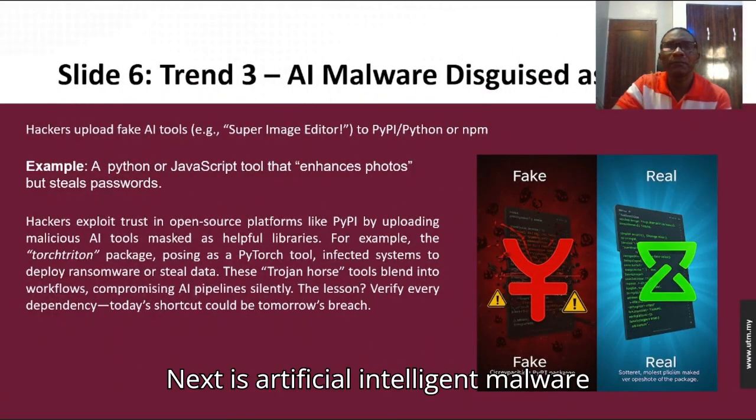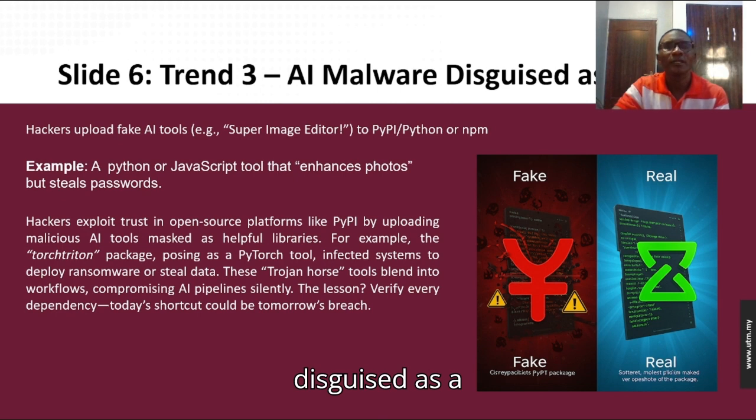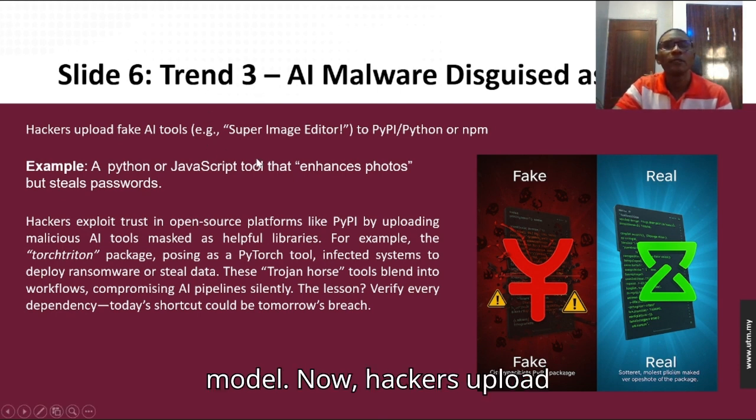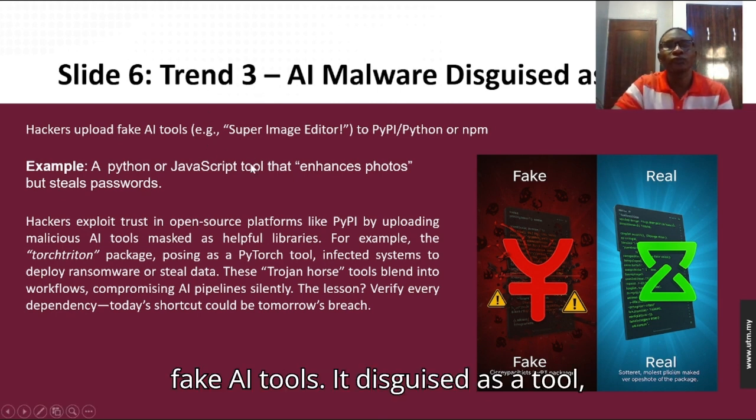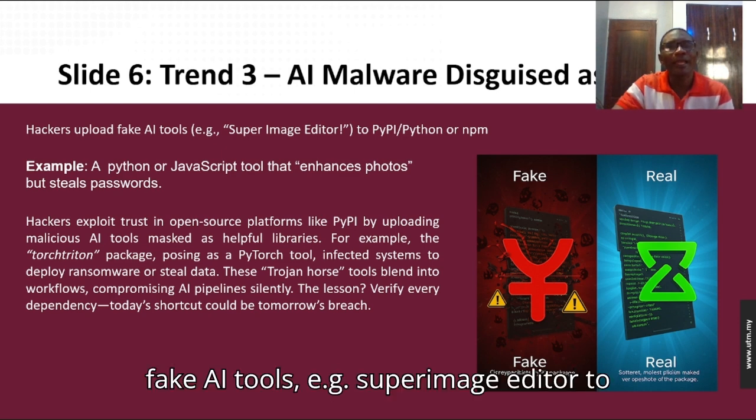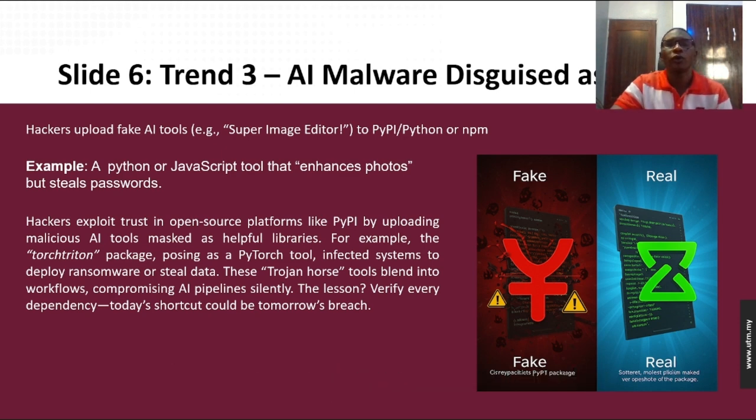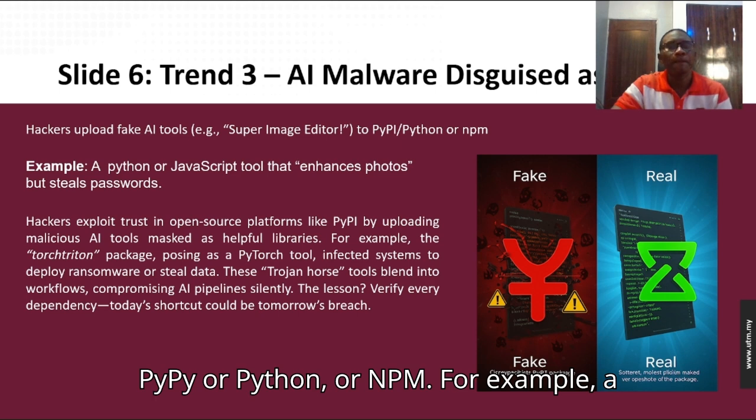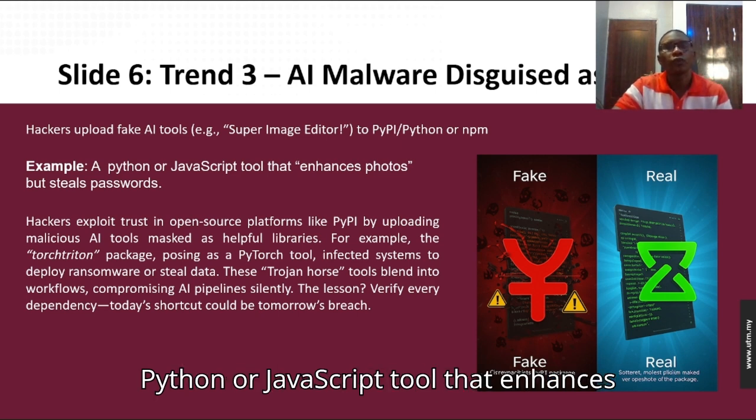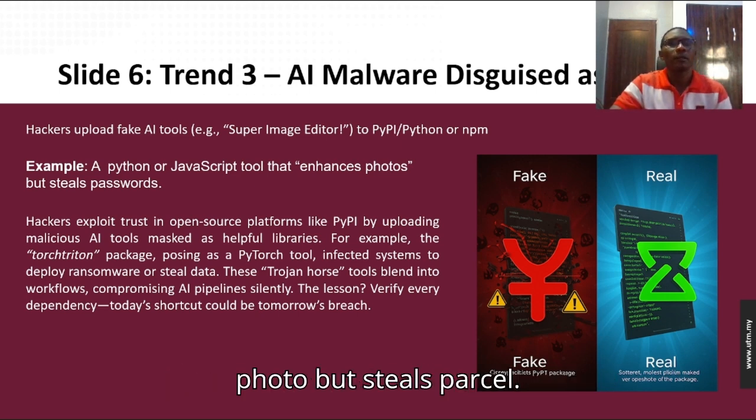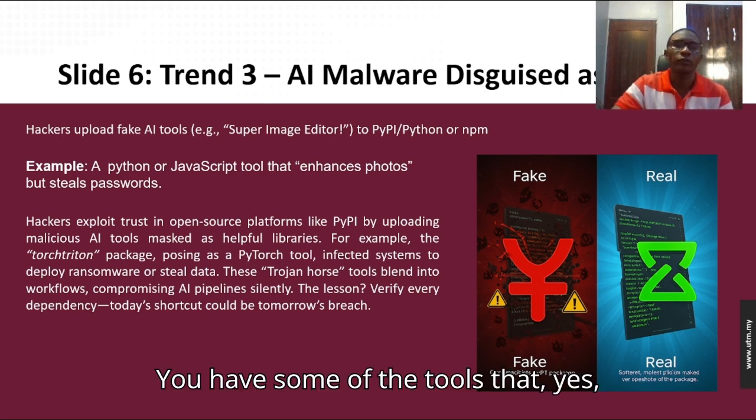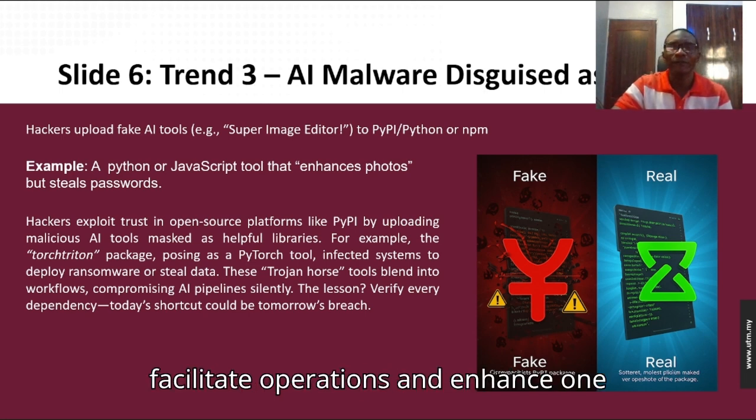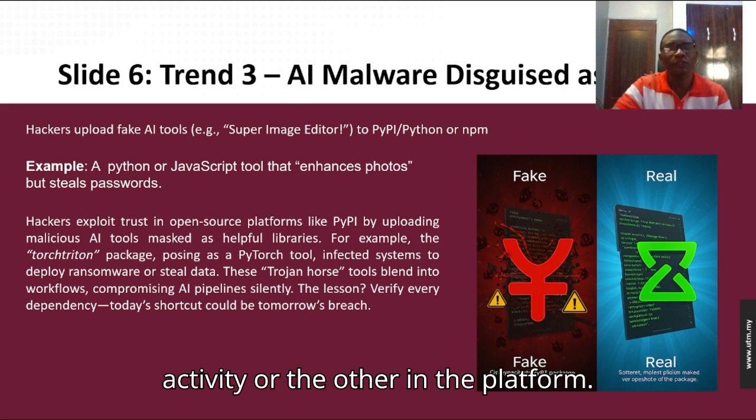Next is artificial intelligence malware disguised as a model. Now, hackers upload fake AI tools, disguised as tools, e.g., a super image editor, to PyPI or NPM. For example, a Python or JavaScript tool that enhances photos but steals passwords. You have some of the tools that facilitate operations and enhance one activity or the other in the platform.